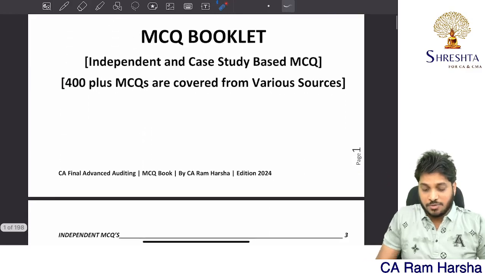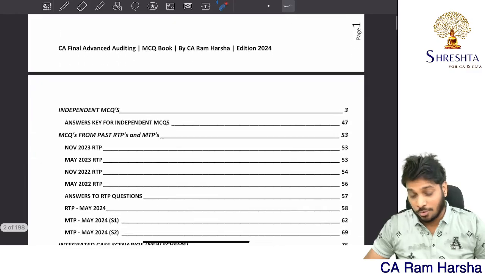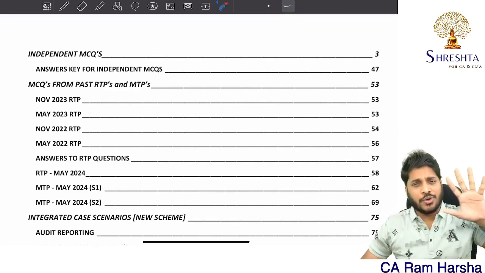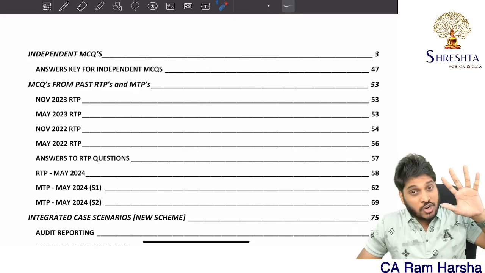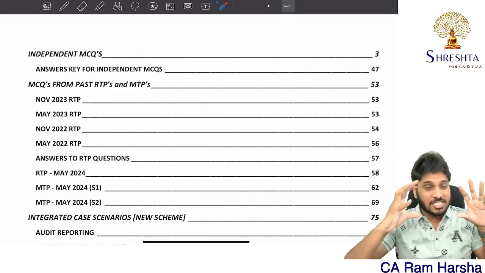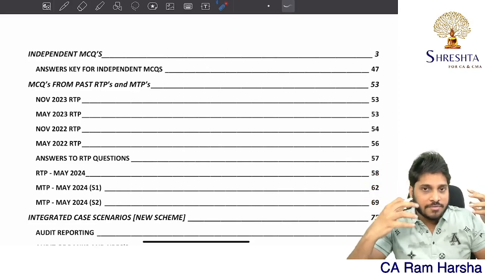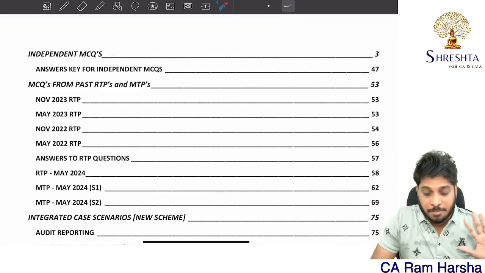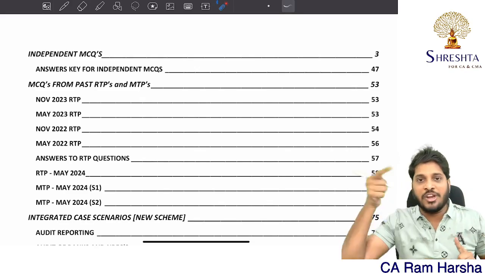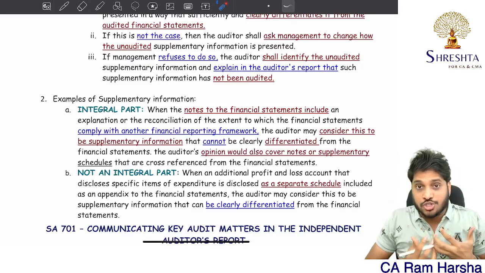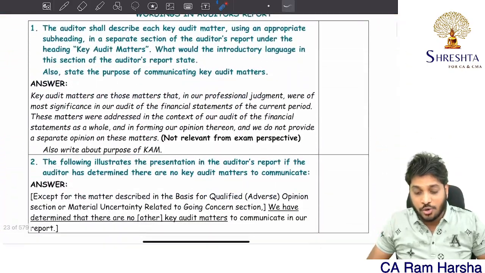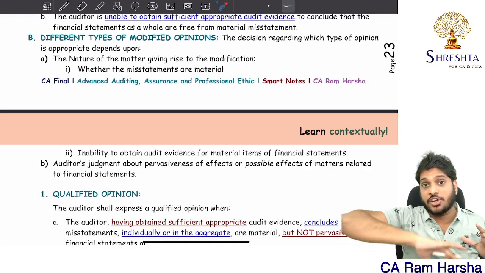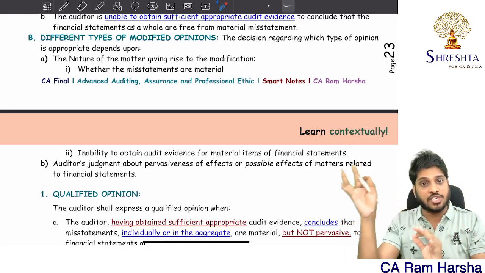Here is the MCQ booklet; we have covered 400-plus MCQs. But it's not about how many MCQs you practice. If you read from the right material and understand contextually, every point context-based, under which context, what its implications are, then you can answer MCQs very easily. It's a byproduct. MCQs are all about how strong you are in these concepts, your conceptual and contextual understanding. That decides your MCQ success.